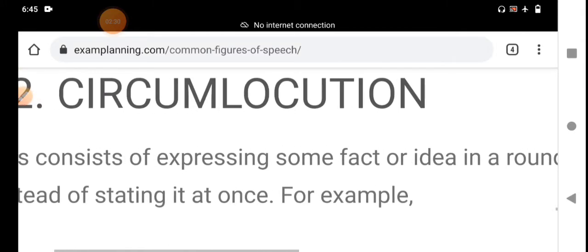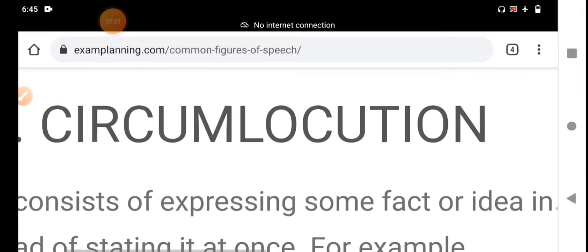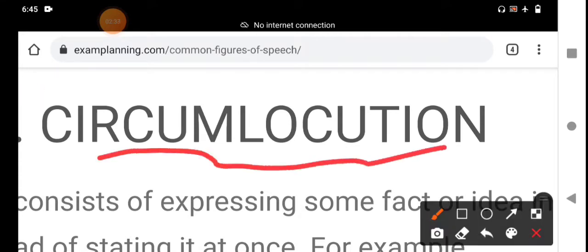Listen and concentrate. I will explain in detail with the definitions, the introduction, and why many writers use this figurative language in English literature. It is the use of many words where fewer words would do, especially in a deliberate attempt to be vague or evasive. Deliberate means done consciously and intentionally.